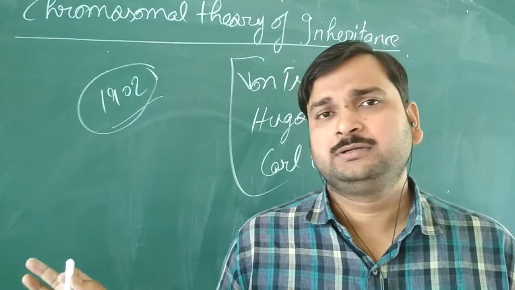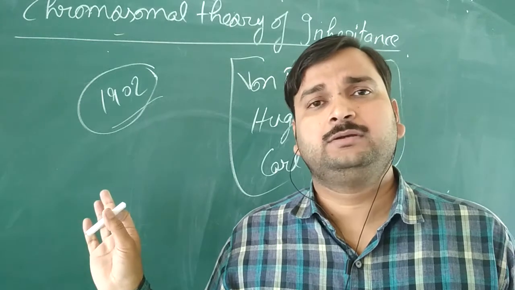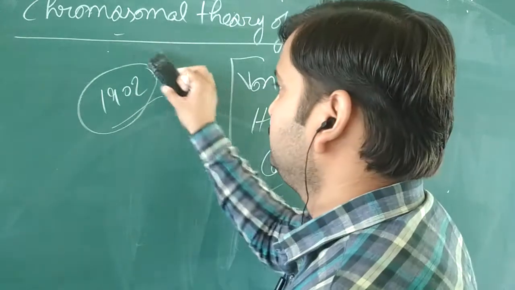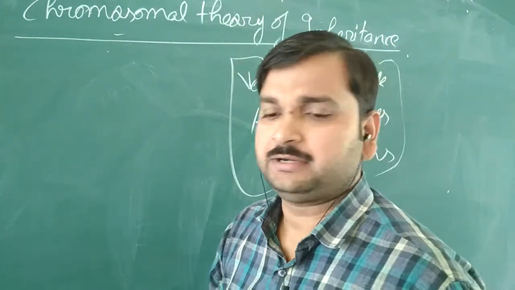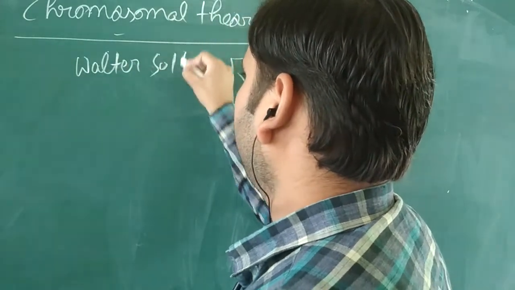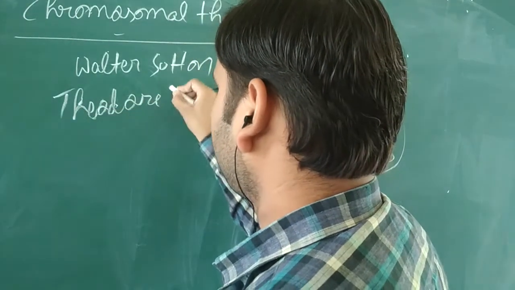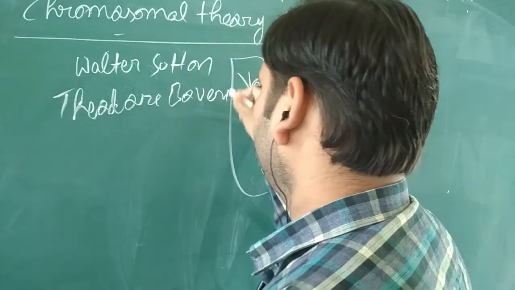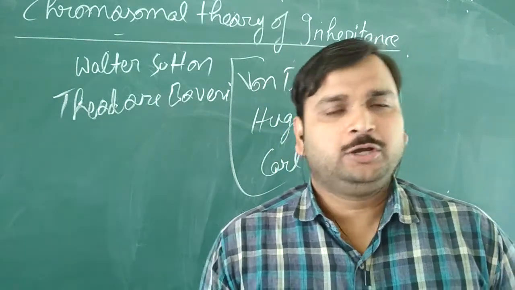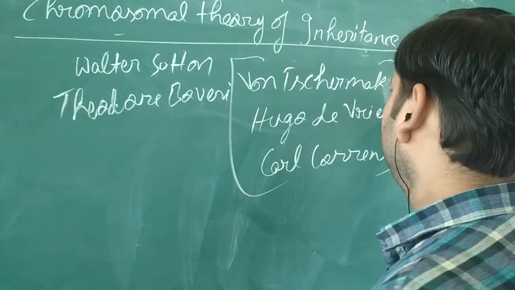So on that basis, the chromosomal theory was given, and it was given by Walter Sutton and Theodore Boveri. The name of the scientist is very important. So Walter Sutton and Theodore Boveri gave the chromosomal theory of inheritance. What they told in this theory is very important.